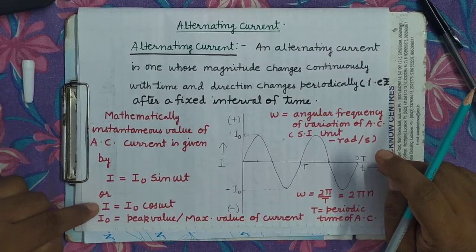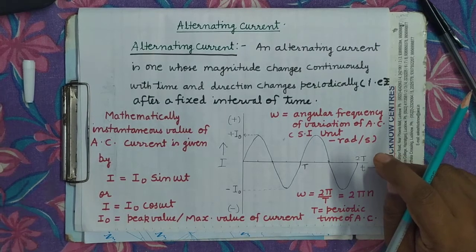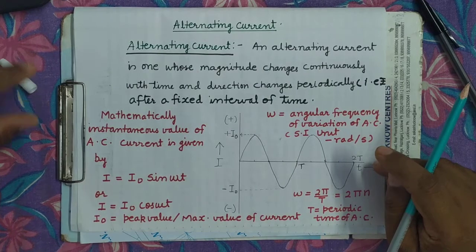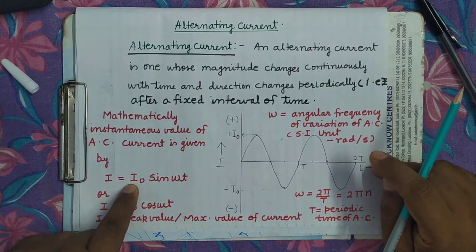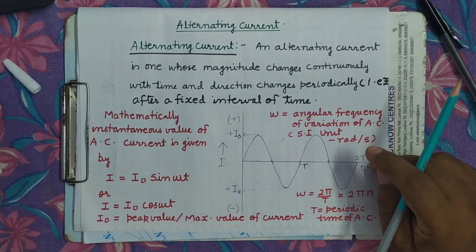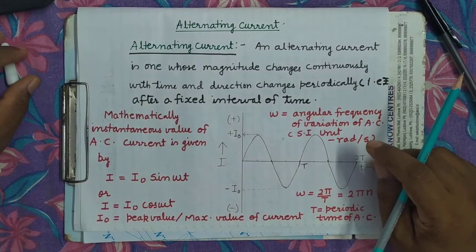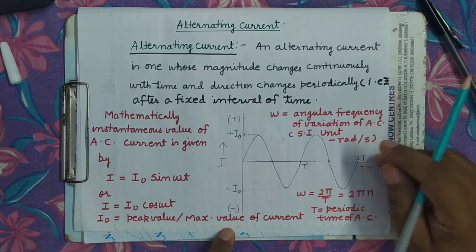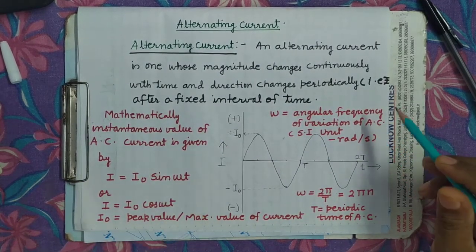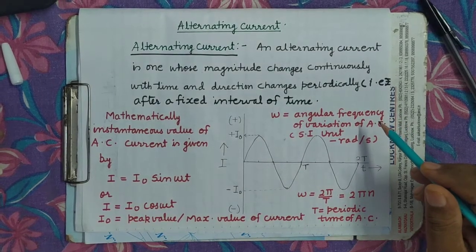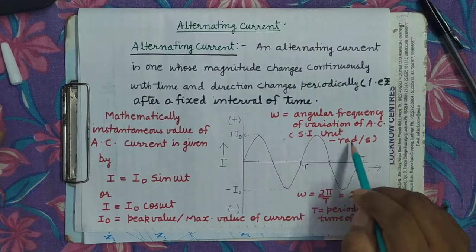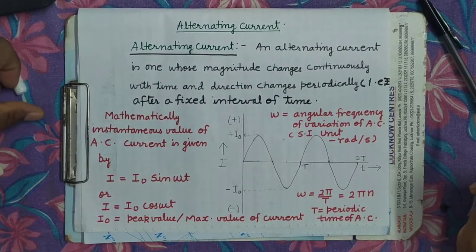What will be the instantaneous value of current? It is given by these mathematical expressions, where I naught is what? I naught is the peak value of current. It is the maximum value of current which that AC can attain. That is known as the peak value of current. What is omega? Omega is the angular frequency of variation of AC, whose SI unit is radian per second.